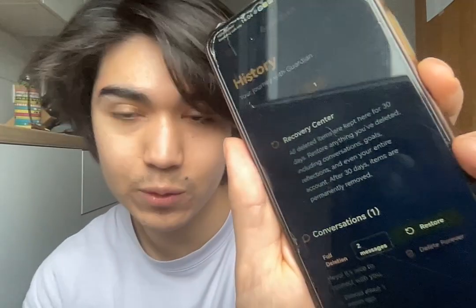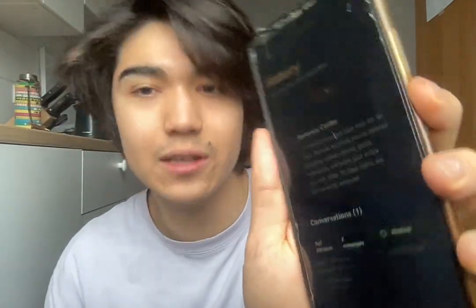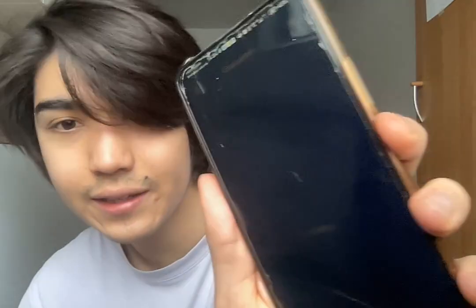And then in history, for example, if you ever delete messages accidentally, you can always back them up. So messages, reflections, goals, histories. Then in settings, it's the general user settings. You have your account information. You have your Guardian profile.